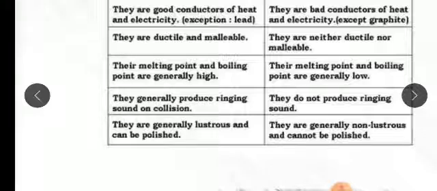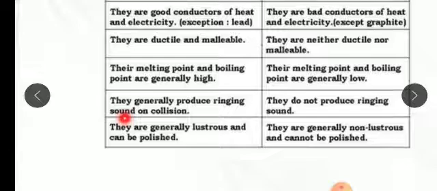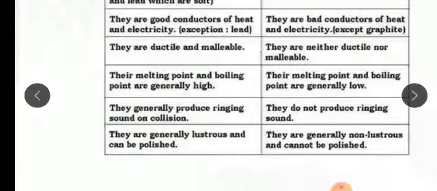Metals are sonorous. Sonorous means they produce a sound. When we strike metals, they produce a sound and ring, but non-metals do not produce sound, so they are non-sonorous. The last point is that metals are generally lustrous.